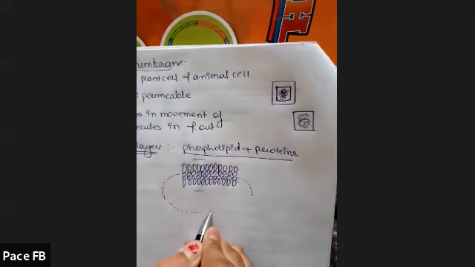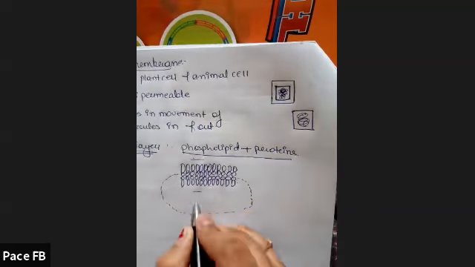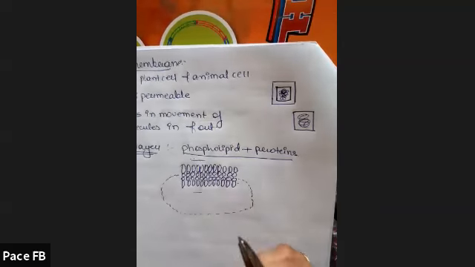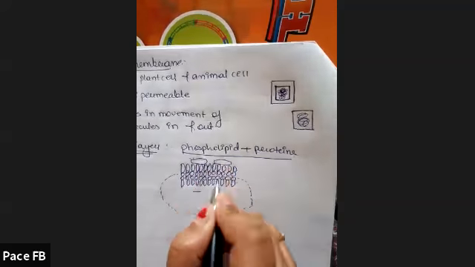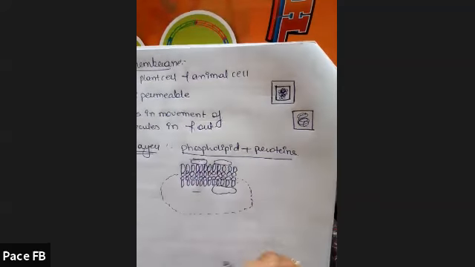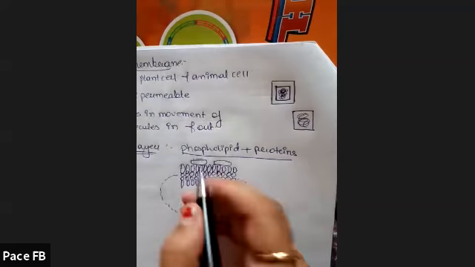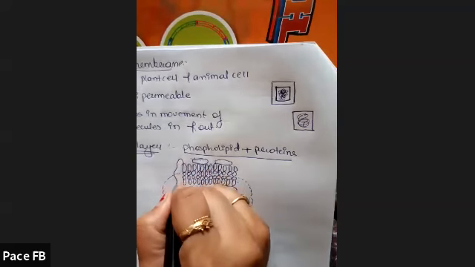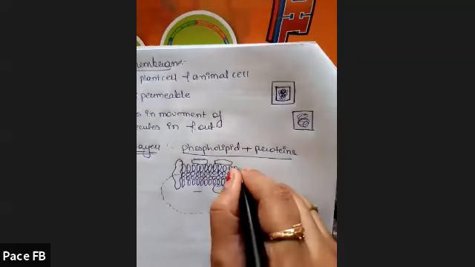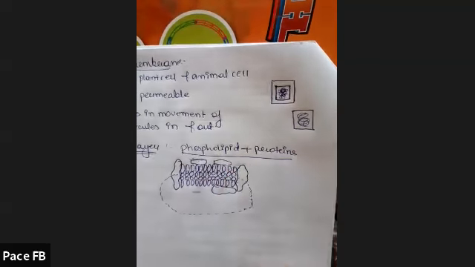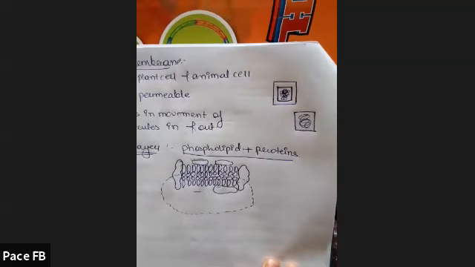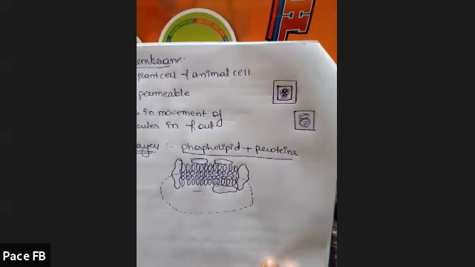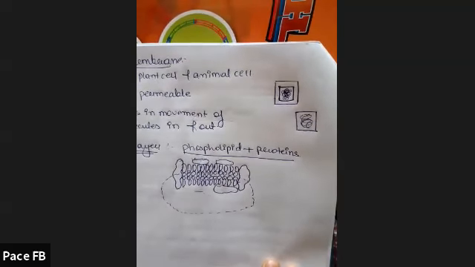Okay, and we have an enlarged view of the cell membrane. This is inside the cell. This is outside the cell. So here you have a few proteins. Here inside you have a few proteins. And also in between you have a few proteins. Now these proteins are required for transporting materials in and out of the cell.